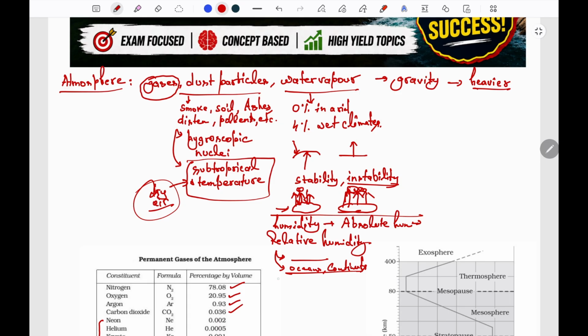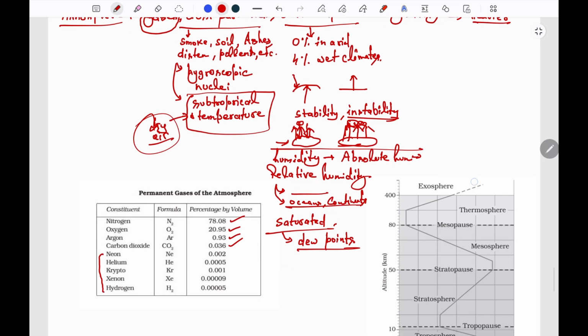And if an air parcel contains moisture to its fullest capacity, it is known as saturated. The temperature at which an air mass becomes saturated is known as the dew point. It is also the same point at which condensation starts happening.